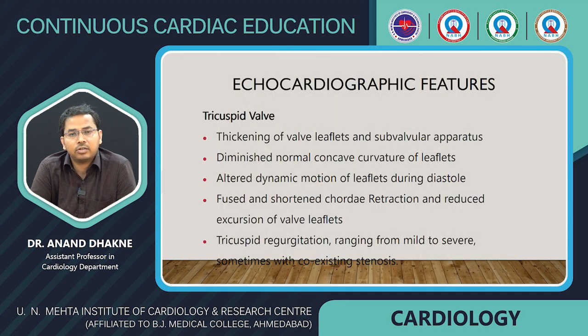Echocardiographic features of the tricuspid valve: thickening of the valve leaflets and subvalvular apparatus, diminished normal concave curvature of the leaflets, altered dynamic motion of the leaflets during diastole, fused or shortened chordae, retraction and reduced excursion of valve leaflets, and tricuspid regurgitation ranging from mild to severe, sometimes with coexisting stenosis.